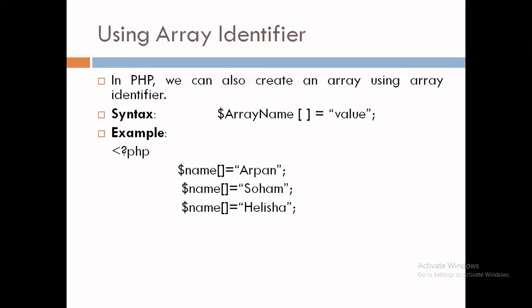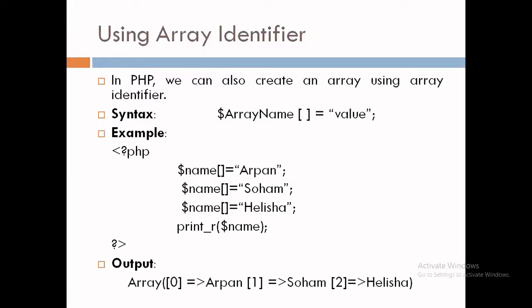Now I want to print all these 3 elements. So in that case, I have written print_r, then $name. So it will print all these 3 elements. Now let's see the output. So output will be array, then index 0, Arpan, index 1, Soham, index 2, then Alisha.